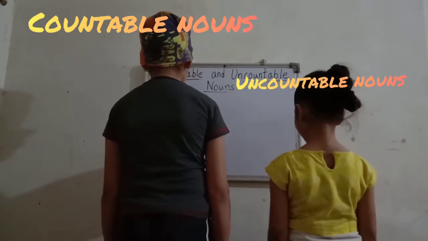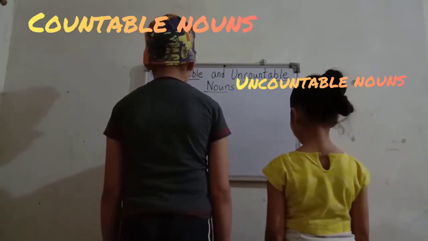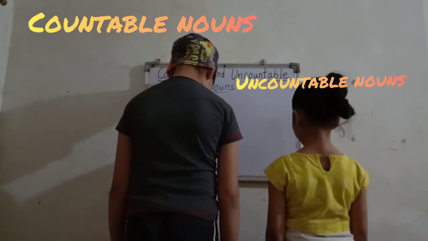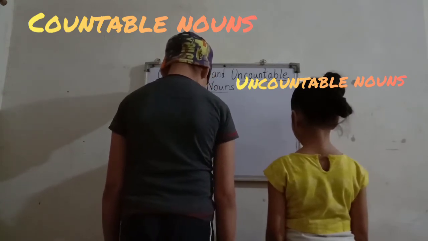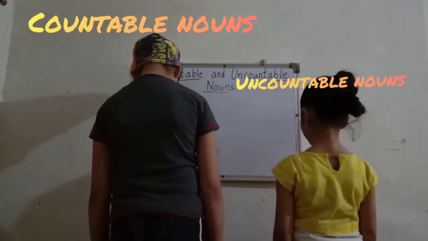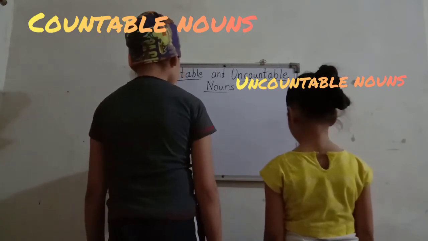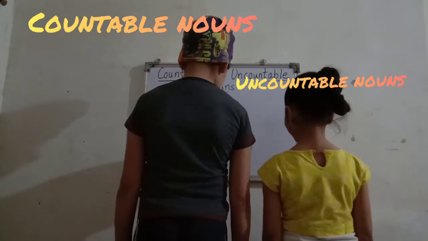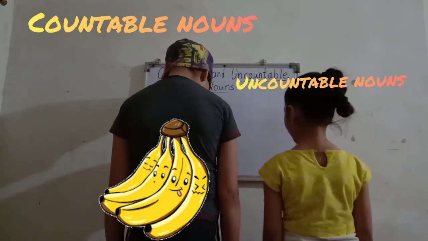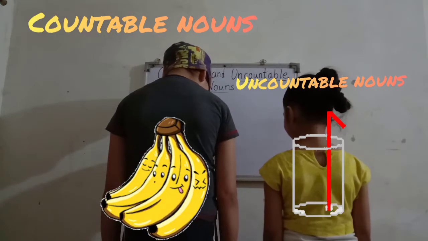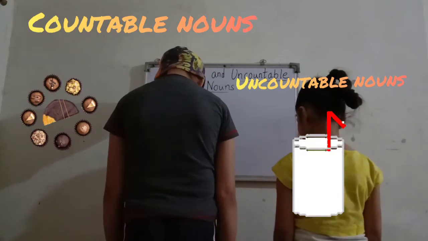Okay, so here one thing is common in countable and uncountable: we can use some words like some and a lot of, like some bananas, some milk, a lot of chocolates, a lot of honey.